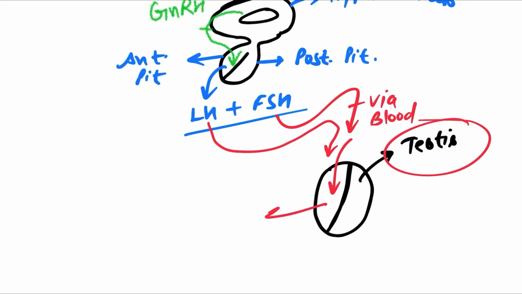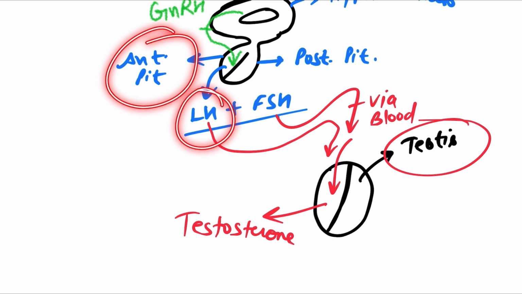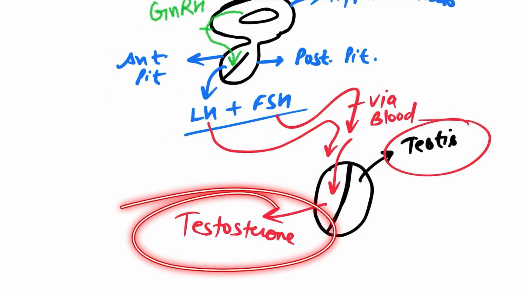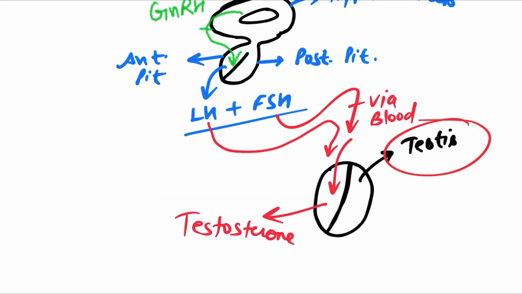The testis starts producing a very important hormone, known as testosterone. So in human males, the LH hormone from the anterior pituitary, traveling via blood and acting on the testis, releases which hormone? The testosterone hormone.